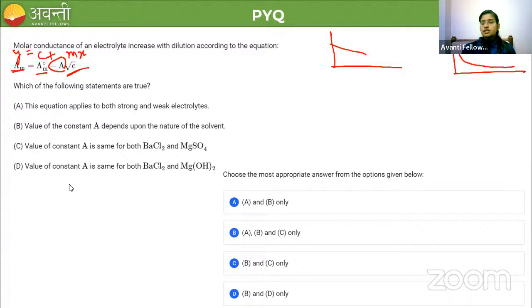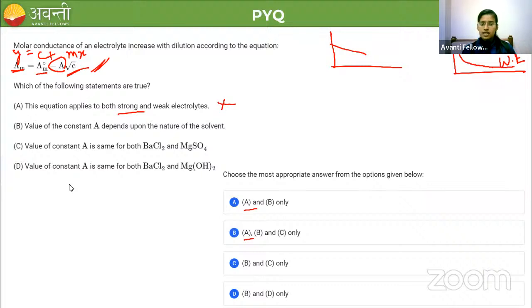I told you that the straight line is for strong electrolyte and the curve is for weak electrolyte. So this equation, which is the equation of a straight line, is applicable only for strong electrolyte, not for weak electrolyte. So statement A is wrong. A is given in 2 options, so option A and option B are incorrect.